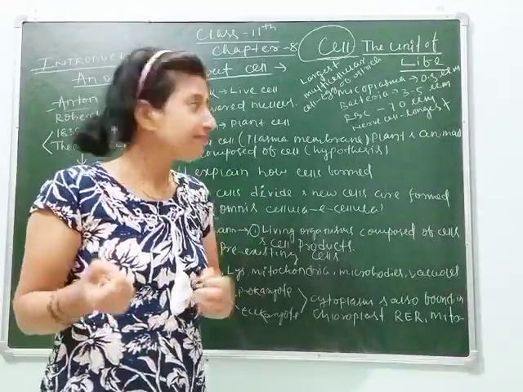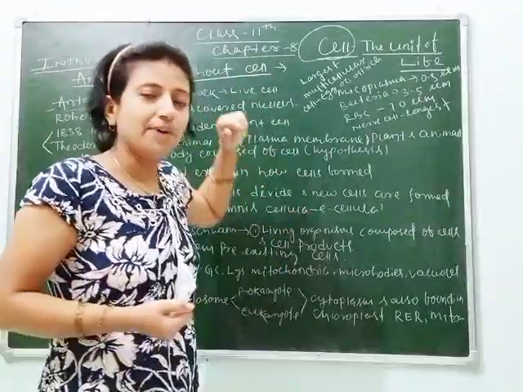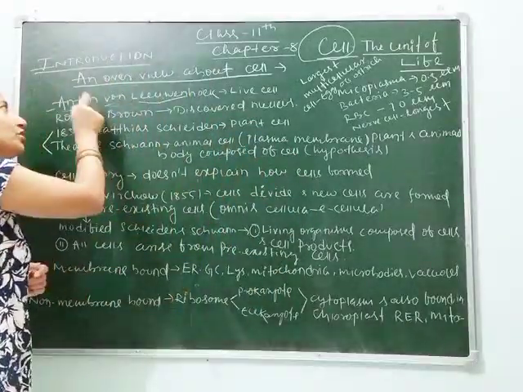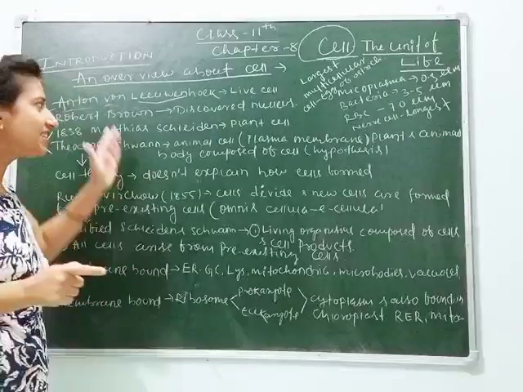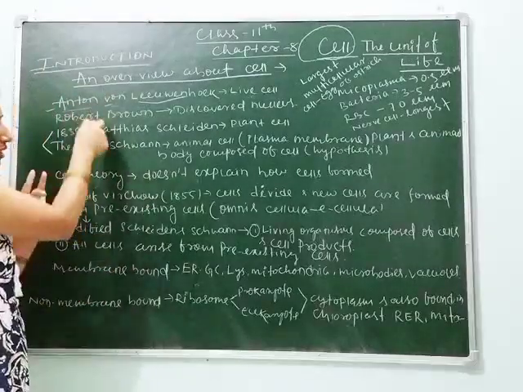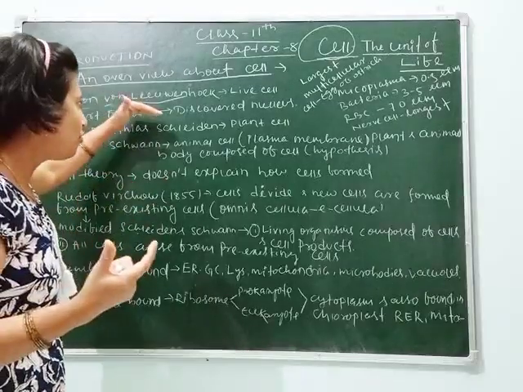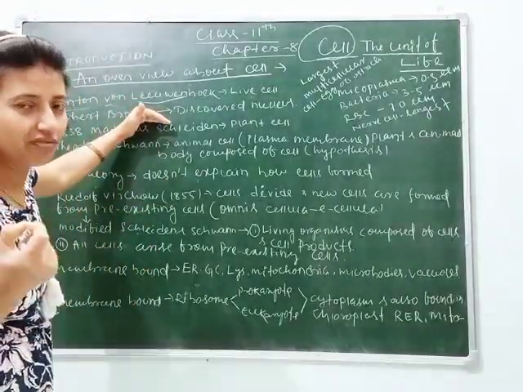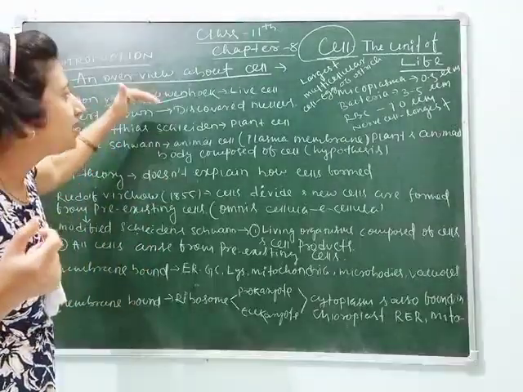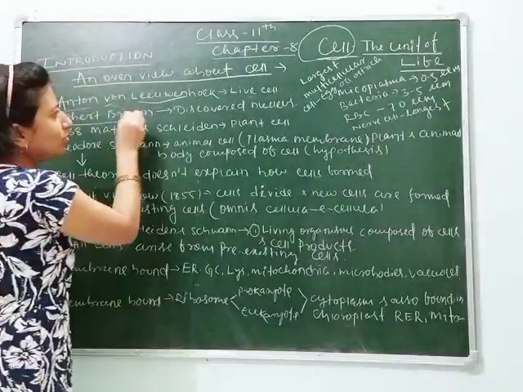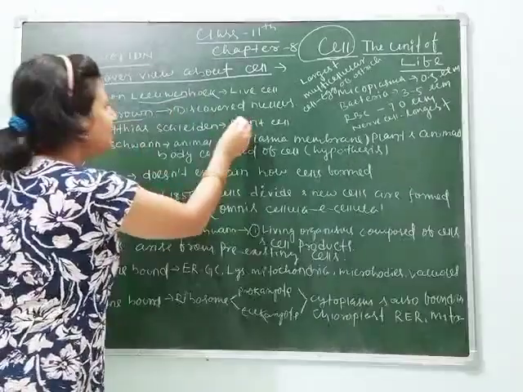He is a botanist, and for the first time he found live cells in plants. Here you have to remember the names of the scientists who did a great job discovering different types of cells.